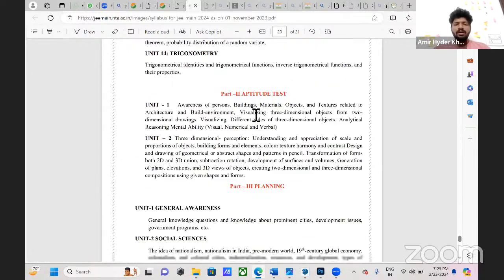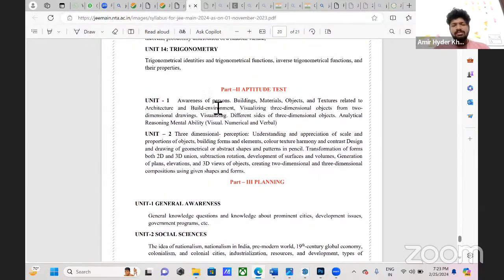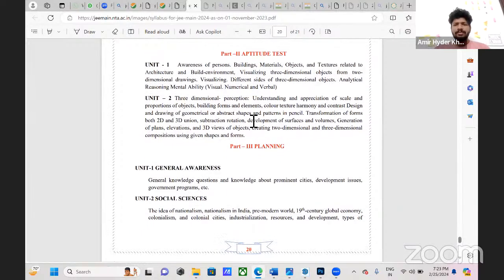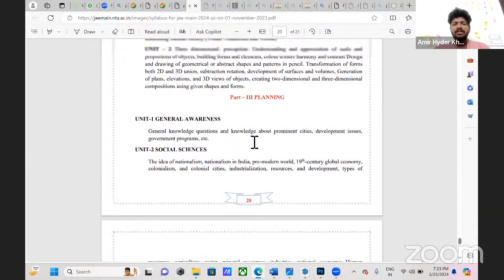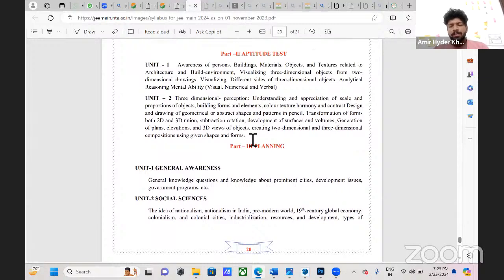Topics will be covered, and the aptitude test will have slight differences, but it's almost the same. The aptitude test is almost the same, and planning is a separate paper. If you give paper two and paper three together, they won't conduct them in two separate sessions. In the same session, they will give half an hour extra, which is 3.5 hours.